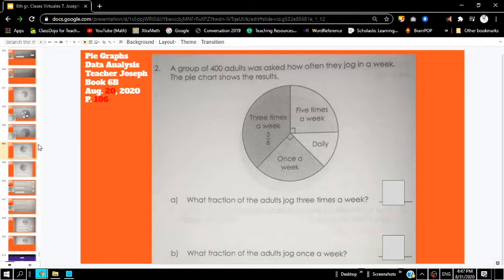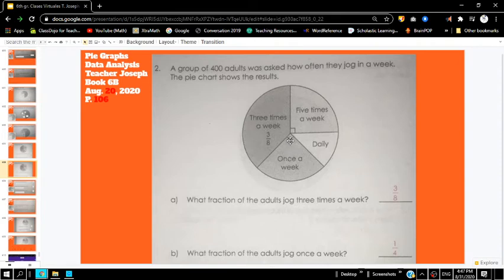So, question letter A says, what fraction of the adults jog 3 times a week? Well, here we have 3 times a week, which is 3/8. The problem actually tells us the answer. It's pretty simple. What about letter B? Letter B says, what fraction of the adults jog once a week? Well, this right here, like we've said before, is 25% or 1/4.